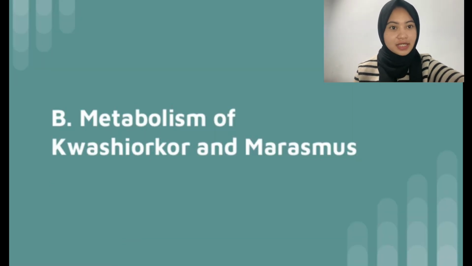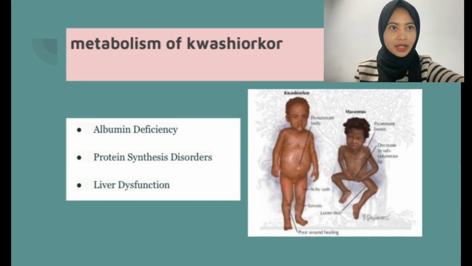As previously explained, Kwashiorkor and Marasmus are two main forms of severe malnutrition often found in children in developing countries. Both are caused by nutritional deficiencies but have different characteristics and metabolic causes. Kwashiorkor occurs due to protein deficiency even though calorie intake may still be sufficient. This often occurs in children who are weaned too early and given foods rich in carbohydrates but low in protein. Behind the metabolism of Kwashiorkor there are 3 points, namely albumin deficiency.